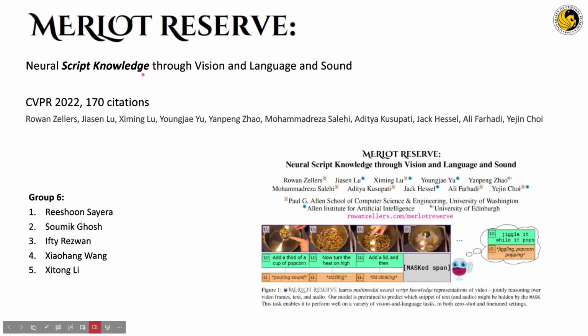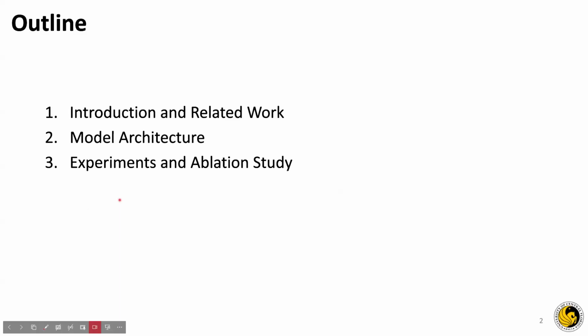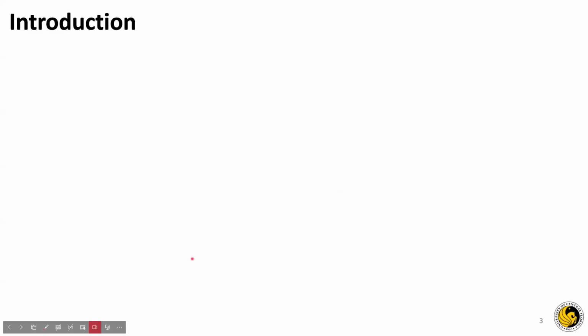About MERLOT Reserve, which is a machine learning model that learns neural script knowledge through vision, language, and sound. It is published at CVPR 2022 and has 117 citations. We are group 6. My name is Tony, and I will do the introduction and related work. My team members will do model architecture, experiment and application study, quantitative analysis, and the limitations and potential ideas.